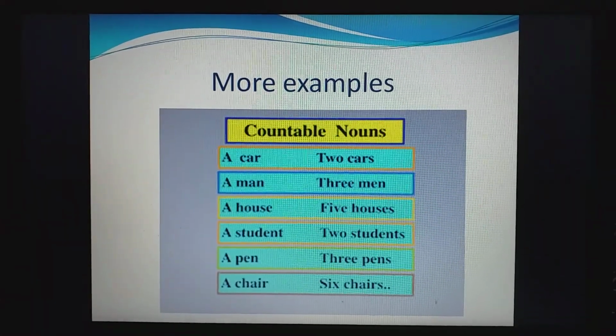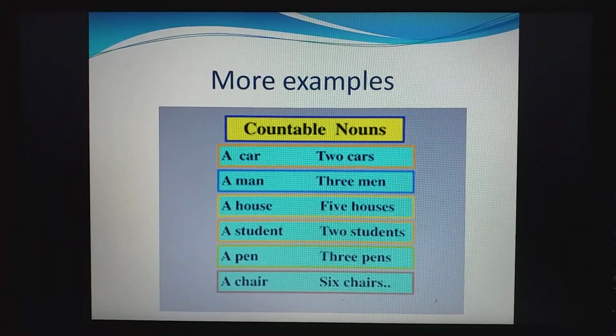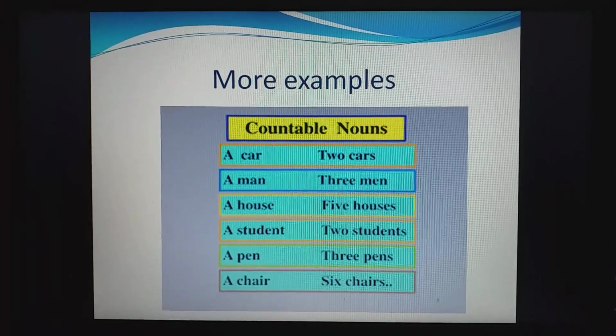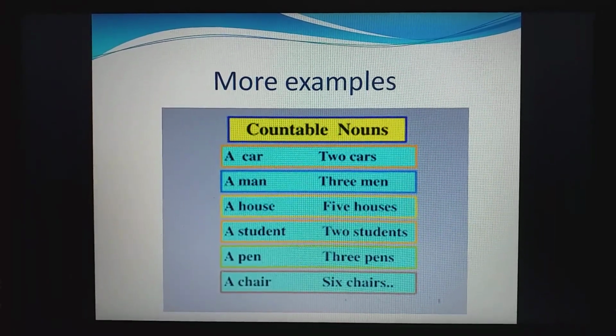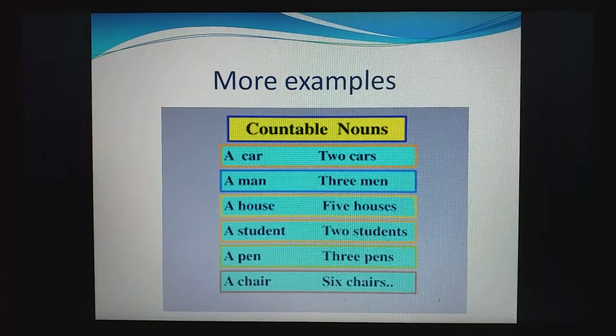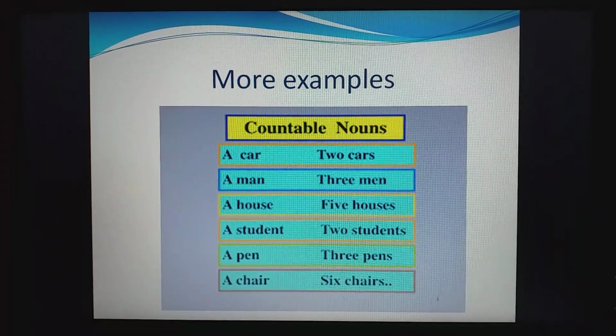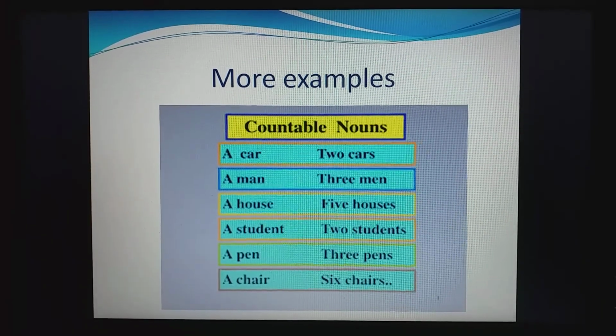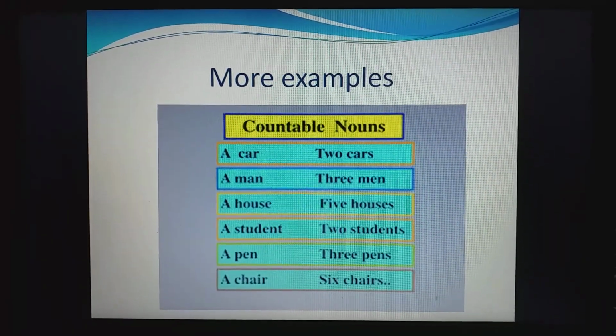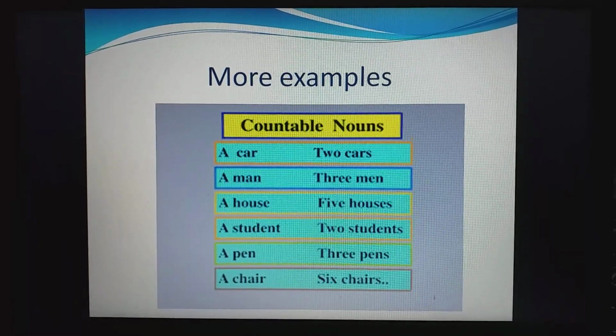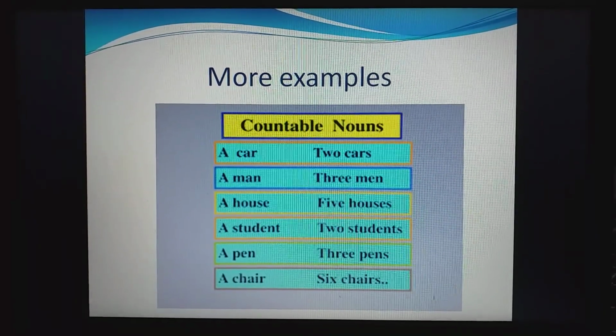Now another example is a car. One car, two cars, three cars, we can count cars. And now next is a man. Two men, three men, four men. We can count men. So it is a countable noun. Next, a house. You can look around in your neighborhood, one house, two houses, three houses. In this way, we can count houses also.